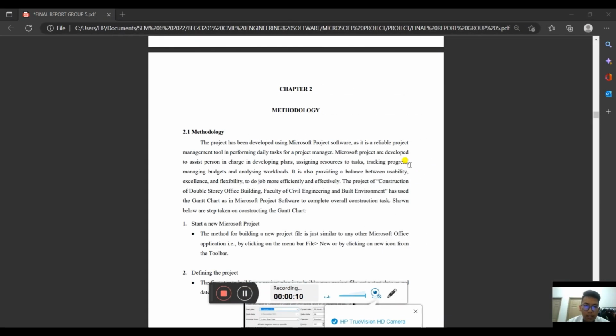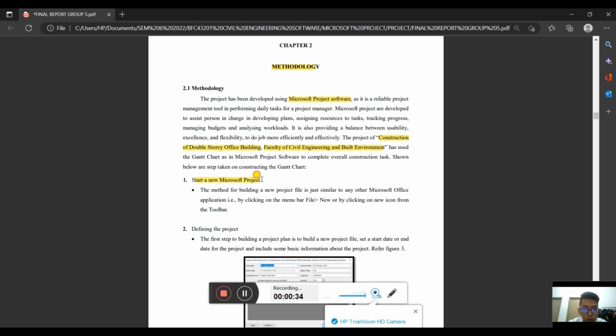I'll explain to you about the methodology involved in the Microsoft Project software. We use this Microsoft Project software to come up with a Gantt chart for the construction of a double-storey office building for the Faculty of Civil Engineering and Built Environment. The first step in this methodology is to start a new Microsoft Project, which is as usual like Microsoft Word or Microsoft PowerPoint. We click on the File bar and then click the New icon at the toolbar.